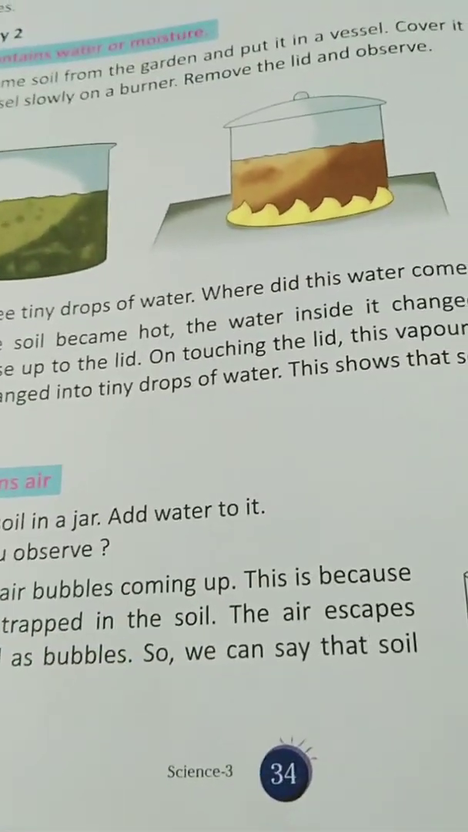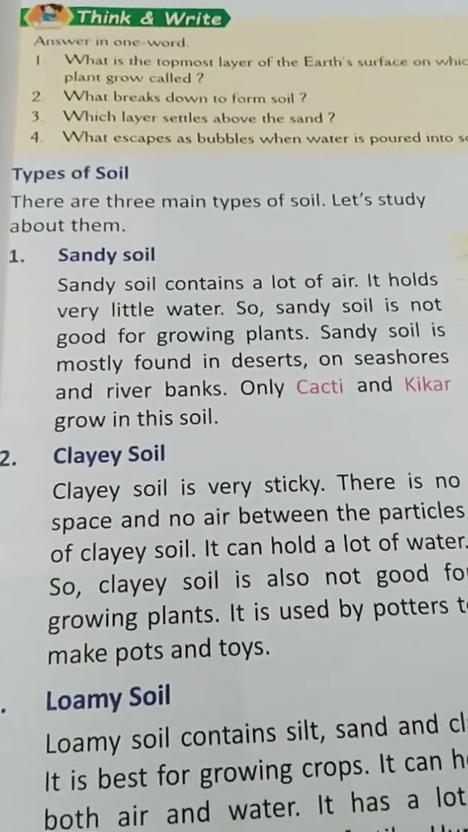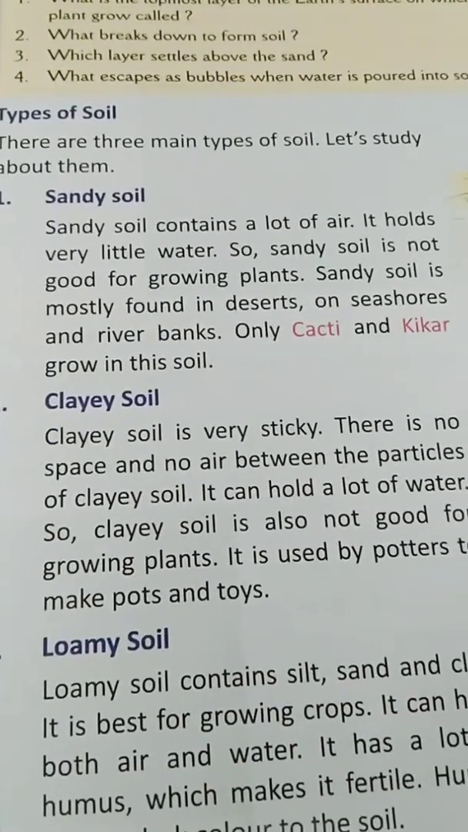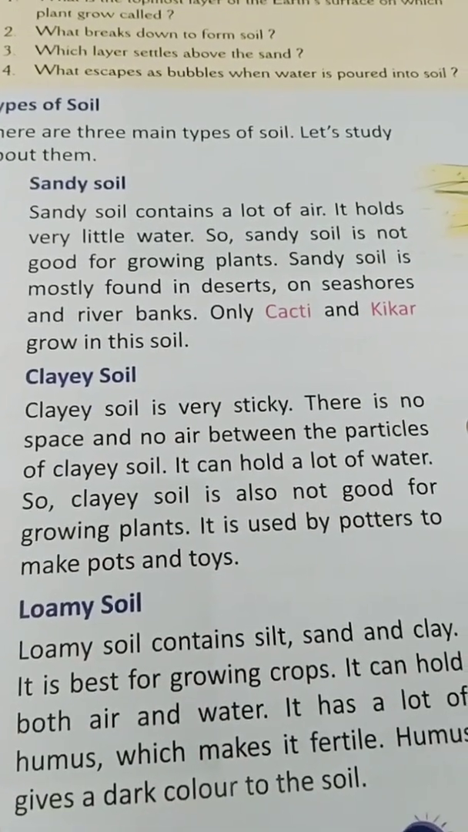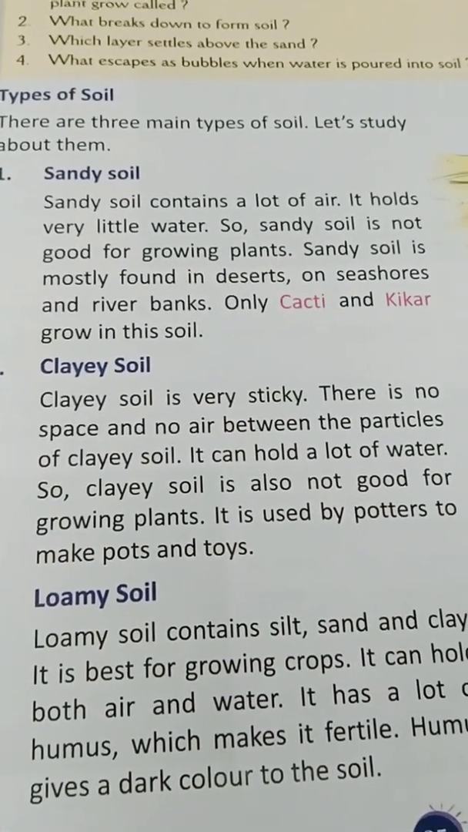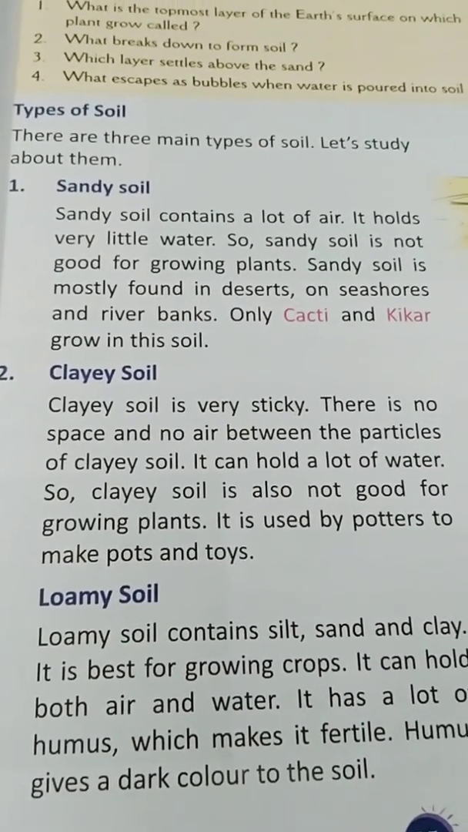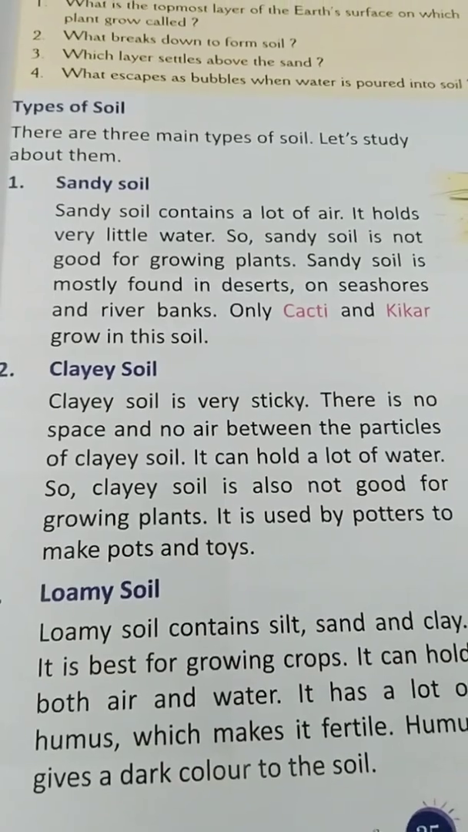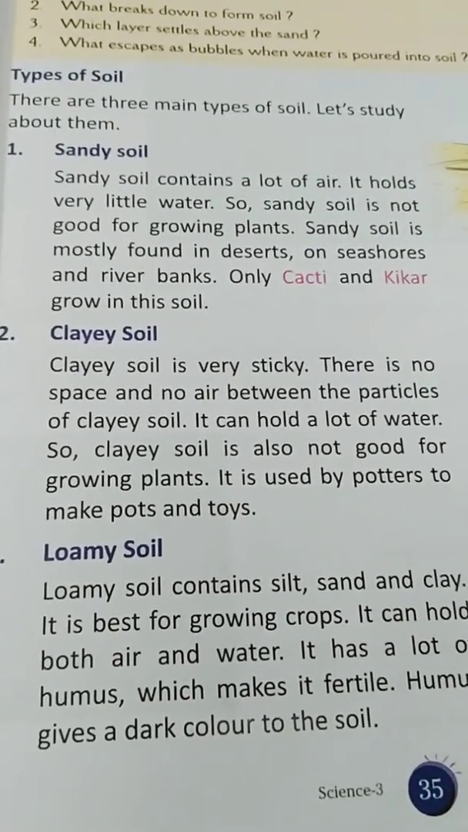Now, we will be reading about types of soil. There are 3 main types of soil. Let's study: sandy soil, clayey soil, loamy soil. Sandy soil holds very little water. So, sandy soil is not good for growing plants. Sandy soil is mostly found in deserts. Only cacti are grown in this soil.